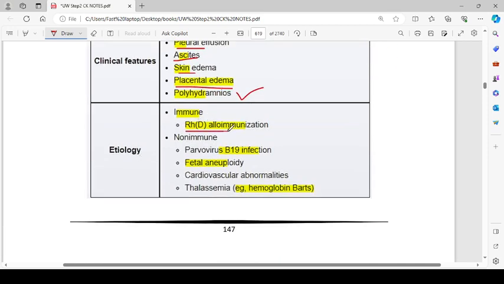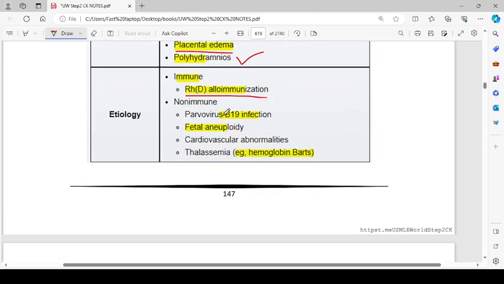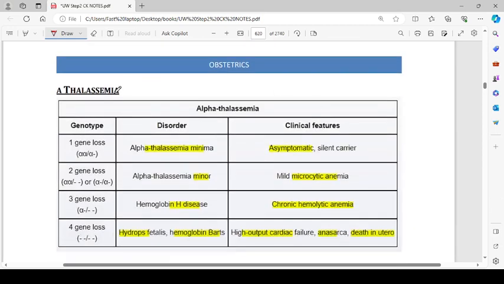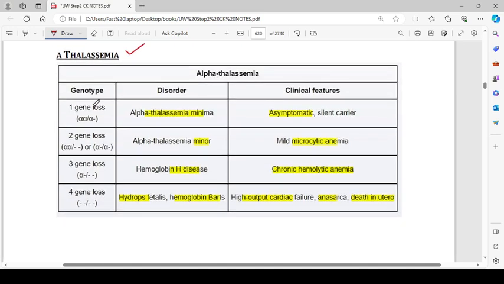Etiology is immune, Rh D alloimmunization, or non-immune, like parvovirus B19 infection, fetal aneuploidy, cardiovascular abnormalities, and thalassemias like hemoglobin Barts. Then we have alpha thalassemia. One gene loss, that is alpha alpha over alpha negative, alpha thalassemia minima. They are asymptomatic silent carriers, so a carrier must not get pregnant from another carrier, because in those cases there are chances of development of alpha thalassemia major.